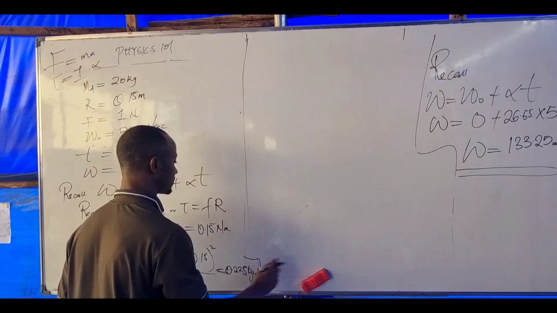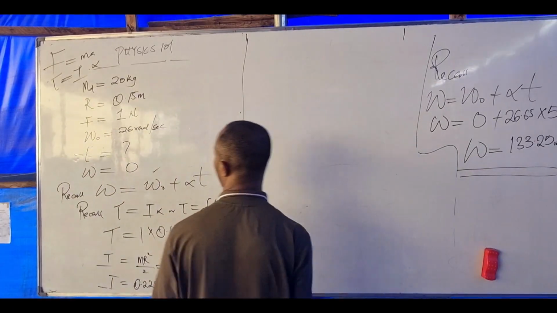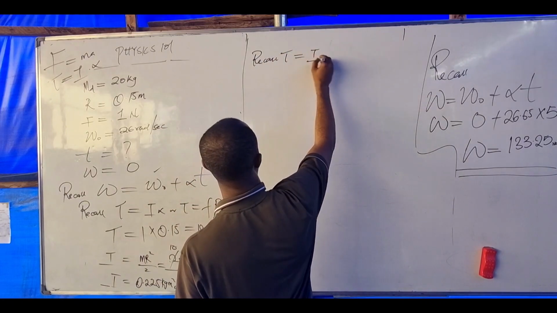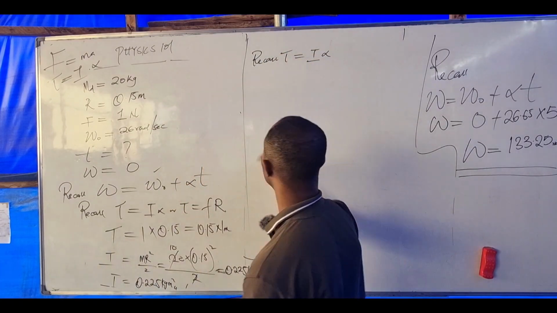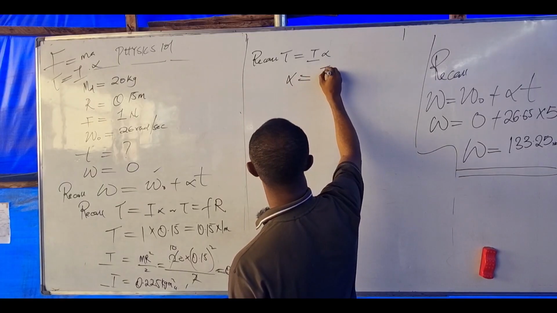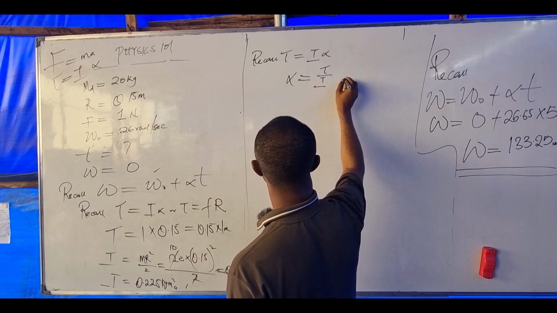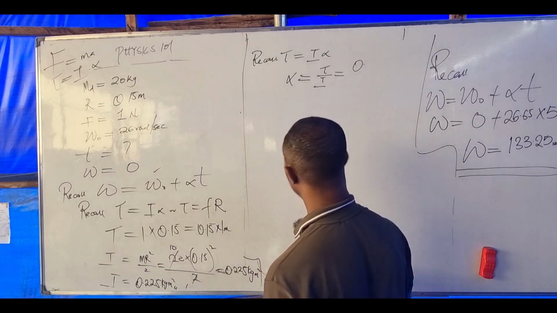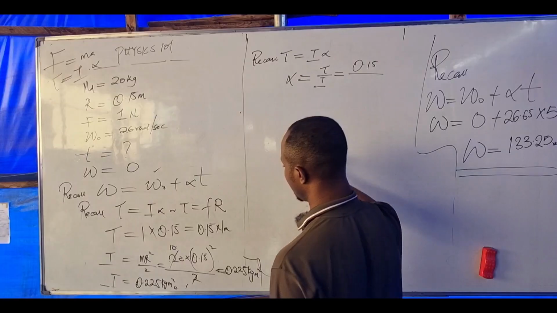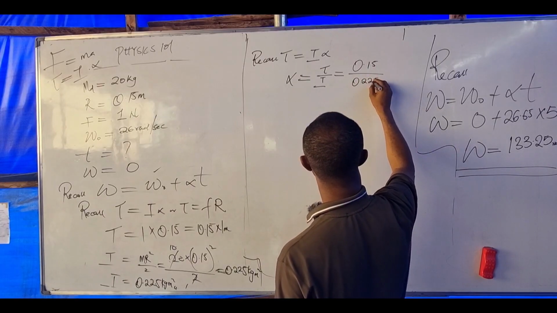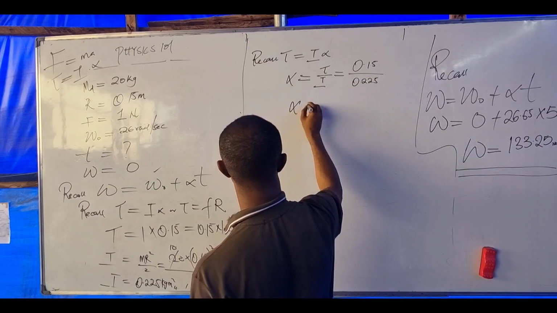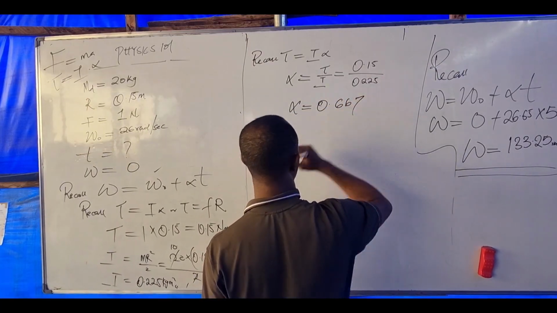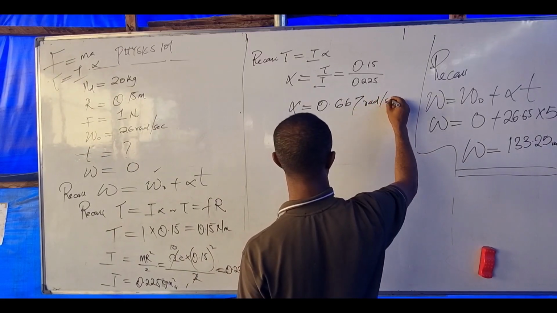Okay, so what we do is to find angular acceleration. Recall that torque is inertia times angular acceleration. So our alpha becomes torque over inertia. What's that torque? 0.15. What's our inertia? 0.225. So what's my alpha here? 0.667 radian per second square, right?